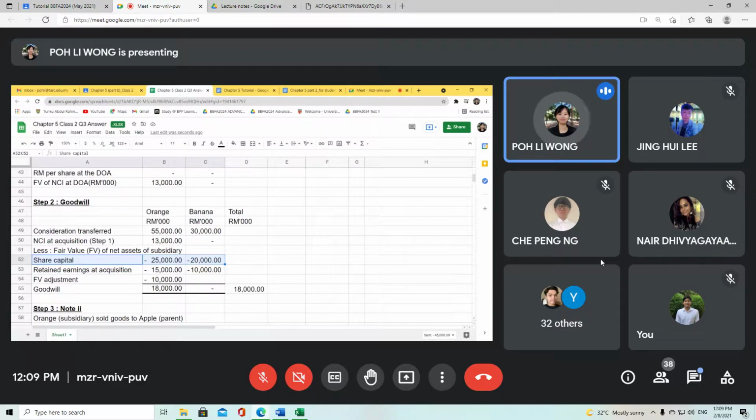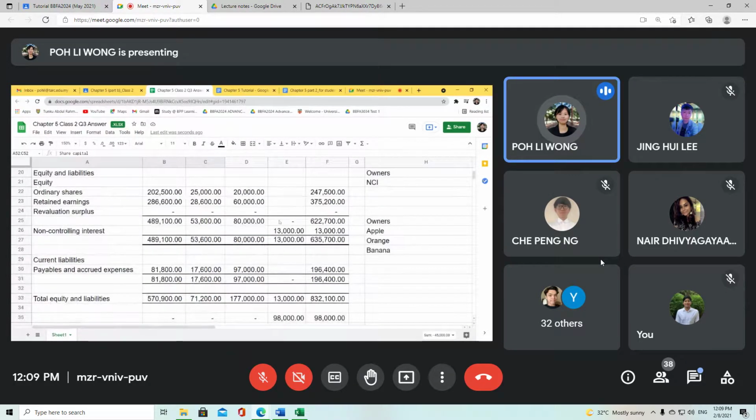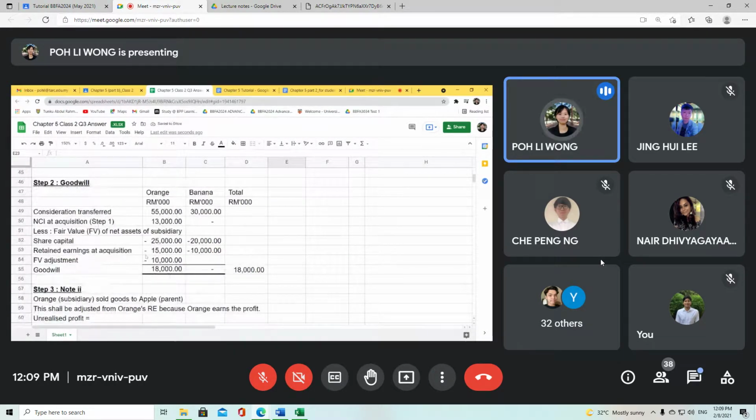Why? Because your fair value or your share capital for subsidiaries has already been taken in to calculate goodwill. So that's why you have to take out. Your share capital of 45 million, you can just minus it off. And then you have your retained earnings at acquisition.